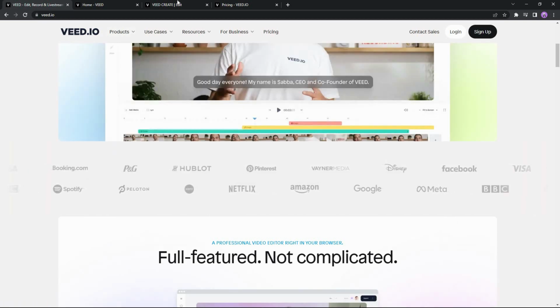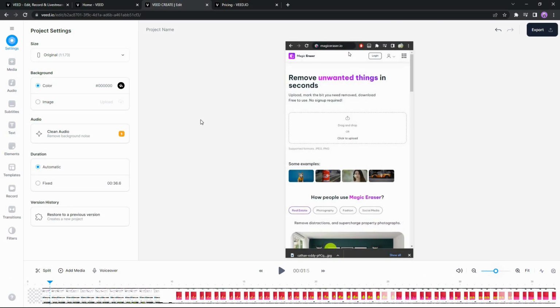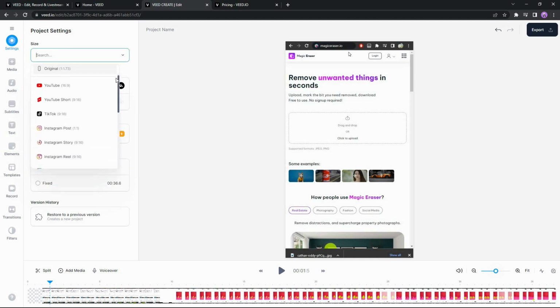You can also record your screen, and there are obviously some other tools. So after you log into vid.io, you will get a dashboard like this. And to edit a video, you will have to choose this option, and then you will get redirected to the editor. So in the editor, I have already opened a video. In the first section, which is settings, you can choose the aspect ratio of your video. So there are already some suitable aspect ratios for specific social platforms like YouTube, YouTube Short, TikTok, Instagram Post. This is really useful because you do not have to know the aspect ratio. These are already given into the editor.